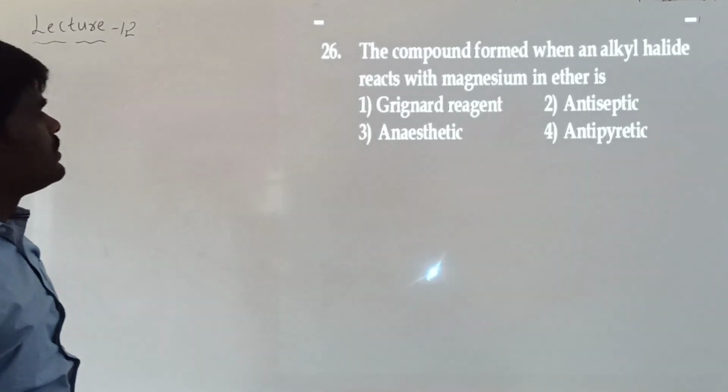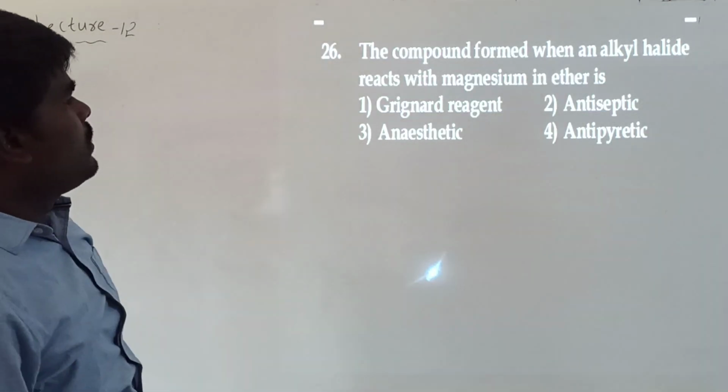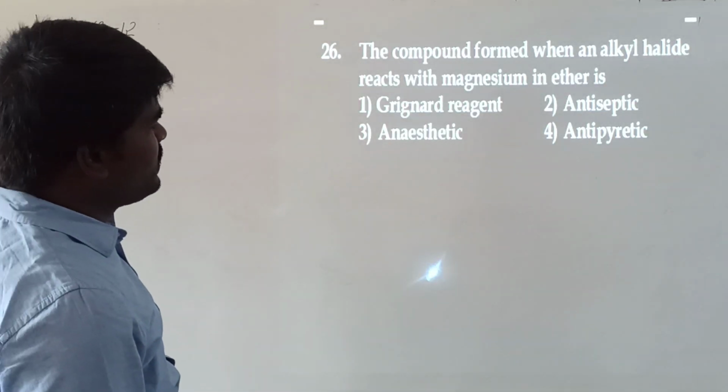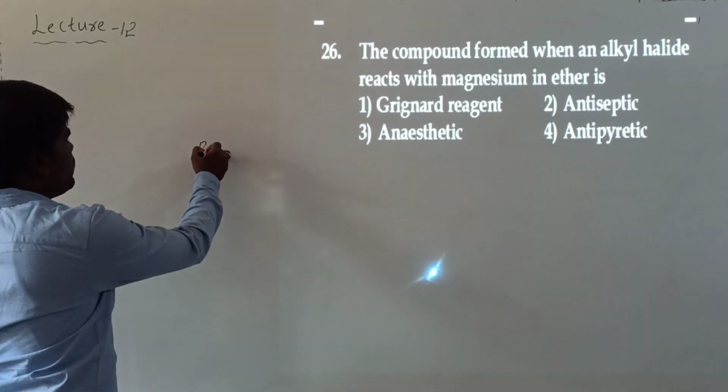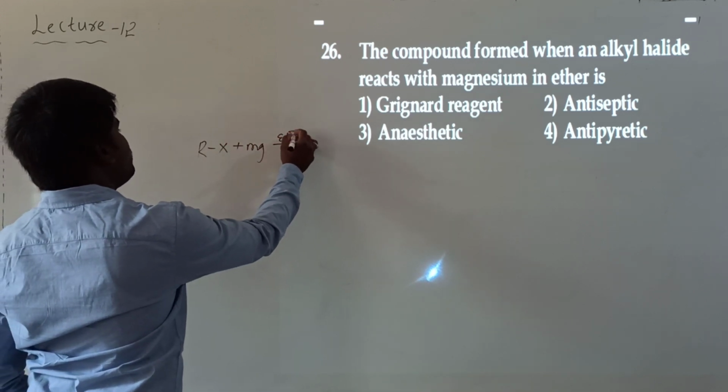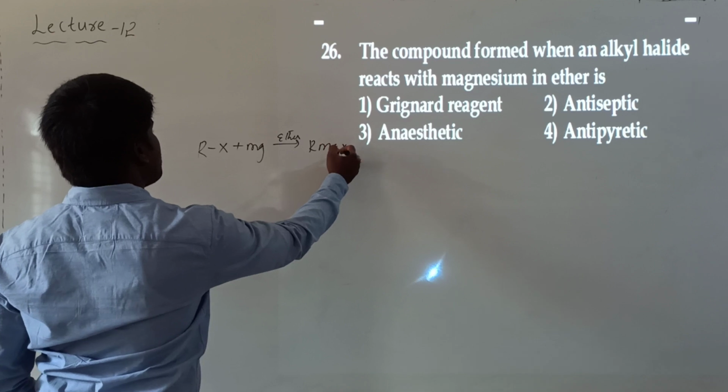Let's move to the next question. Read the question. The compound formed when an alkyl halide reacts with magnesium in ether. This we've already discussed. When an alkyl halide reacts with magnesium in ether, what will it form? It forms RMgX. What is this RMgX called?